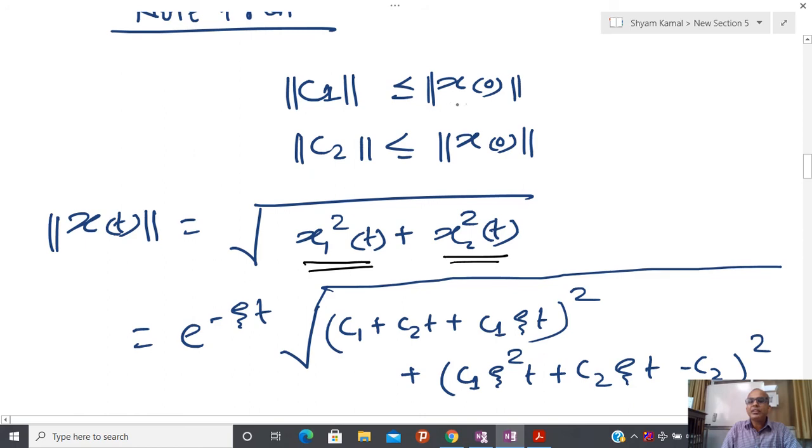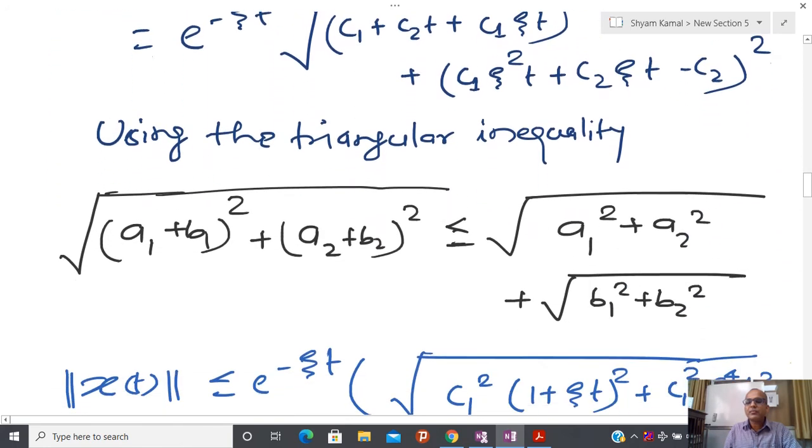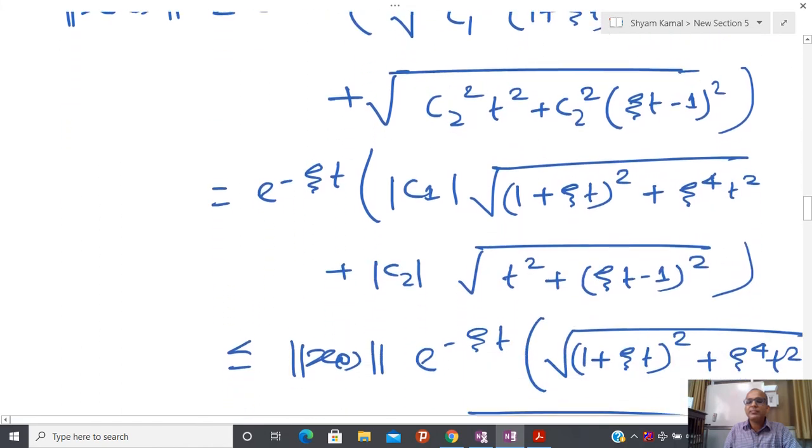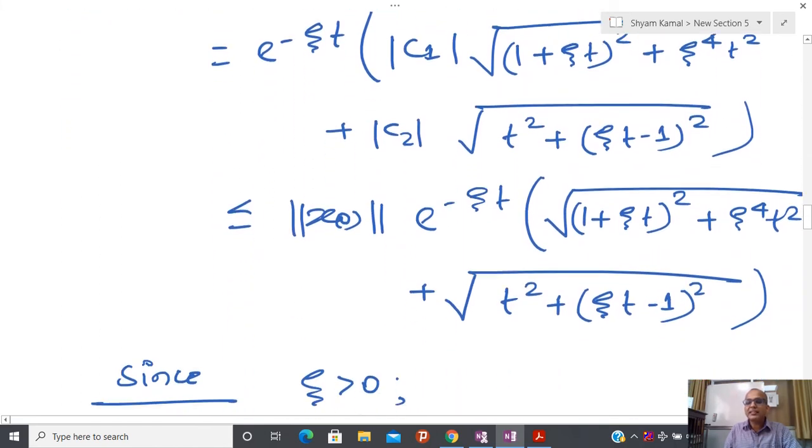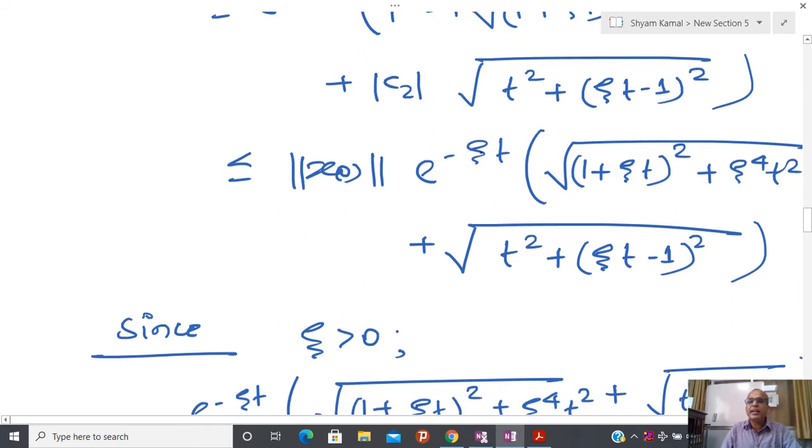So c1 is less than or equal to x0, c2 is less than or equal to x0, and due to that reason I can come up with this particular inequality like this. Now you can see that this whole term, and e power minus zeta t is multiplied with this term. And obviously this term is always positive, because I am talking about a square root of some quantity, and you all are aware that that is positive.